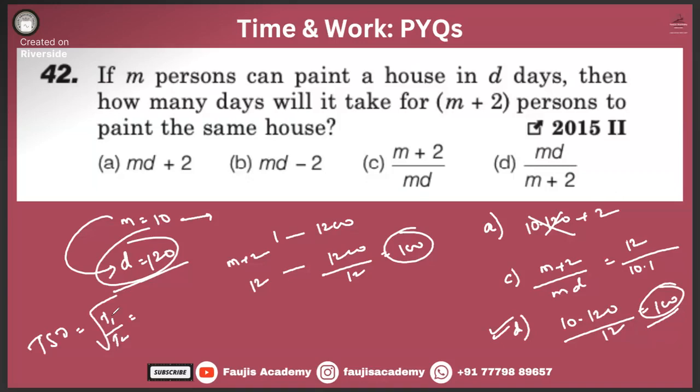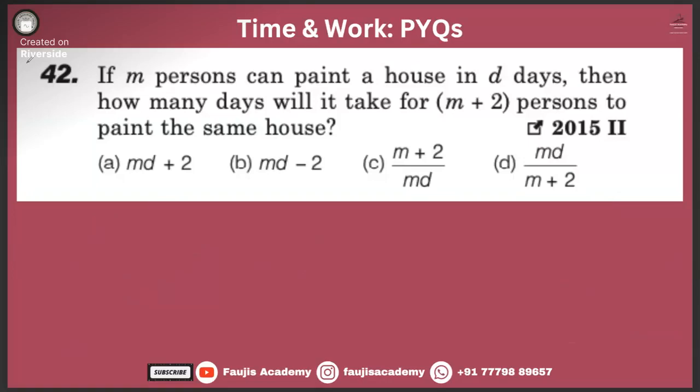I have that in my mind. We need to cleverly pick up these numbers. We can work out with even D as well, but then all this hell of a calculation for A, B, C, D will become very cumbersome. That is why we have picked up this 120, because we know M plus 2 is 12. So we need a number divisible by both 10 and 12. Need not be LCM alone, but we can work with the LCM as well. Most of the cases it is advisable to work with the LCM, but even if you work with any multiple of that LCM, it is not a harm. Shall we move? Yes, sir.